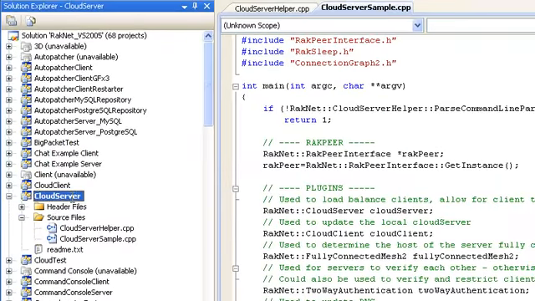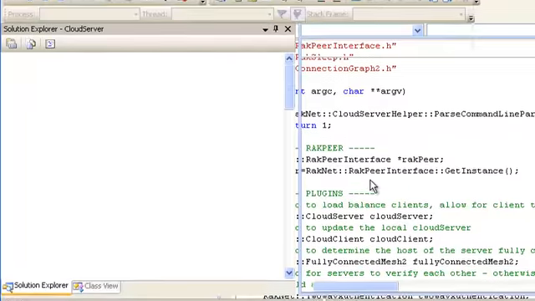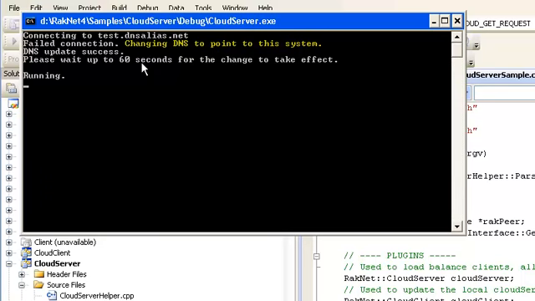RakNet provides a ready-to-use implementation of the CloudServer topology. New servers connect to a host by domain name provided for free through Dyn DNS. If no host is available, the domain name is automatically changed to point to the new instance. Otherwise, the remote server is authenticated.